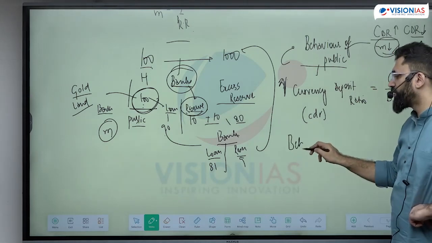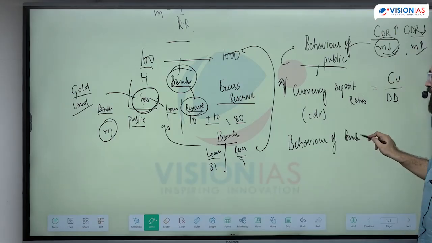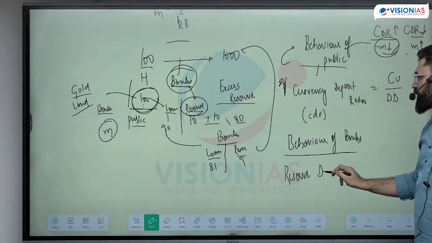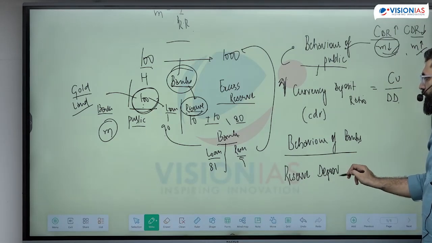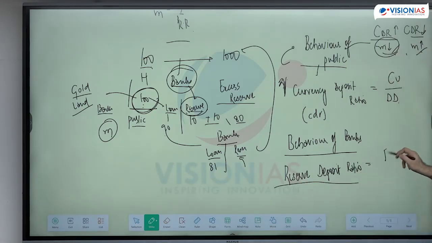Second is behavior of banks. Now behavior of banks will depend on something called the reserve deposit ratio. Not depend on, but it will tell me what the behavior is. Reserve deposit ratio is how much the banks have to keep as reserves as a percentage of their total deposits. If reserve deposit ratio is high, it can be high, one, because the RBI has asked me to do it, or I am doing it on my own.